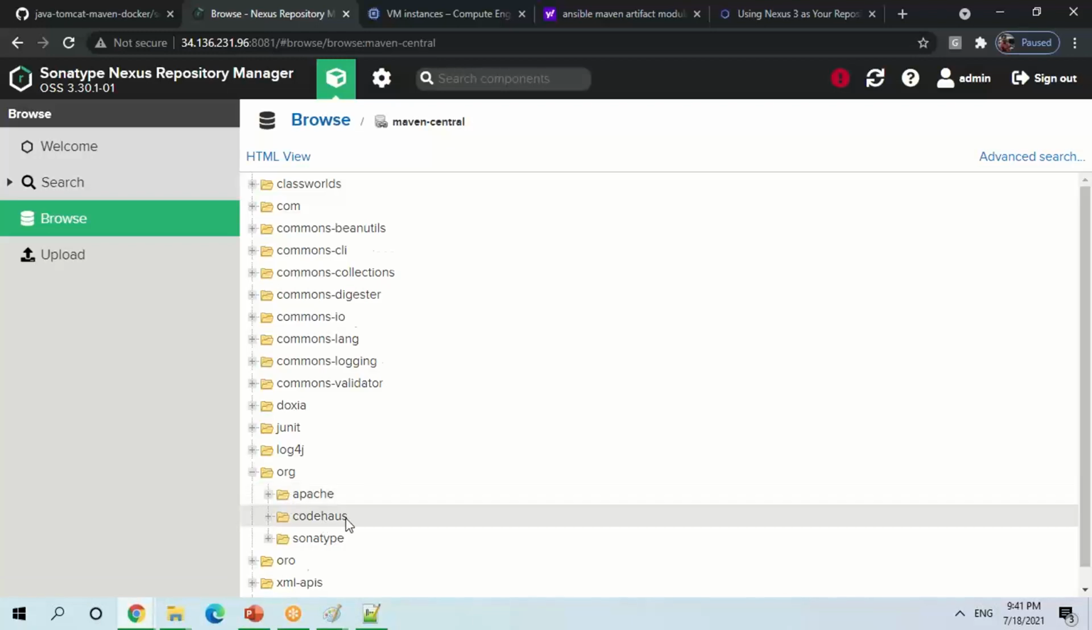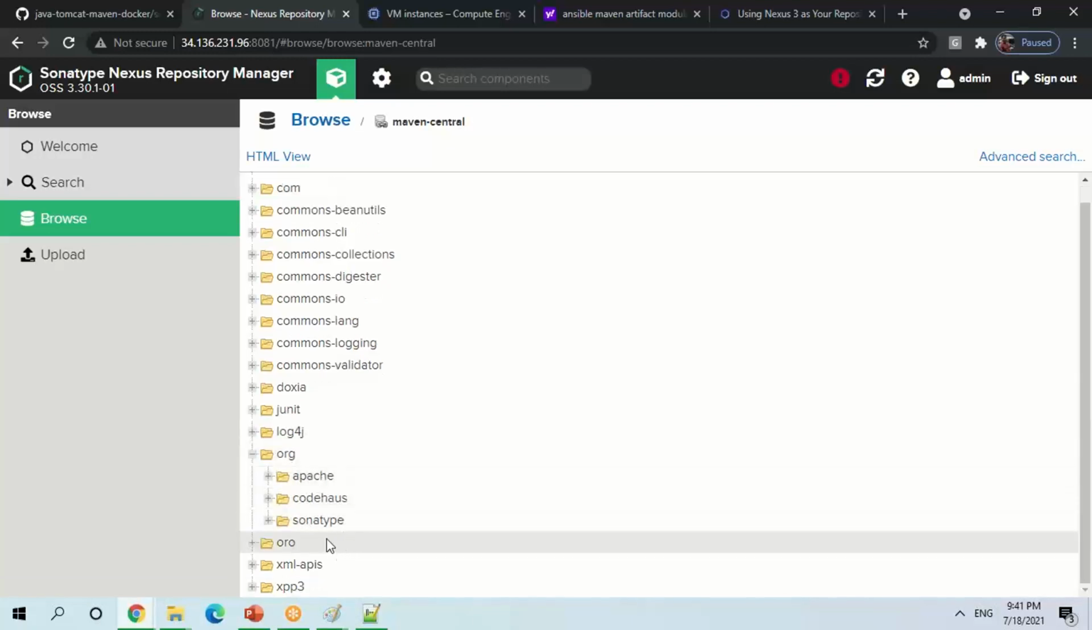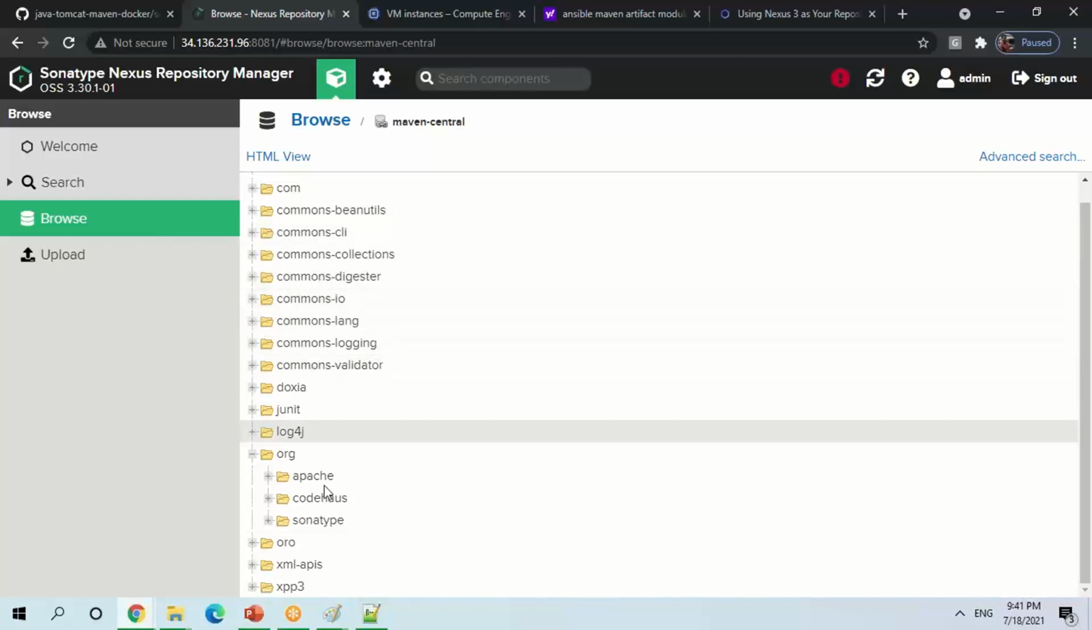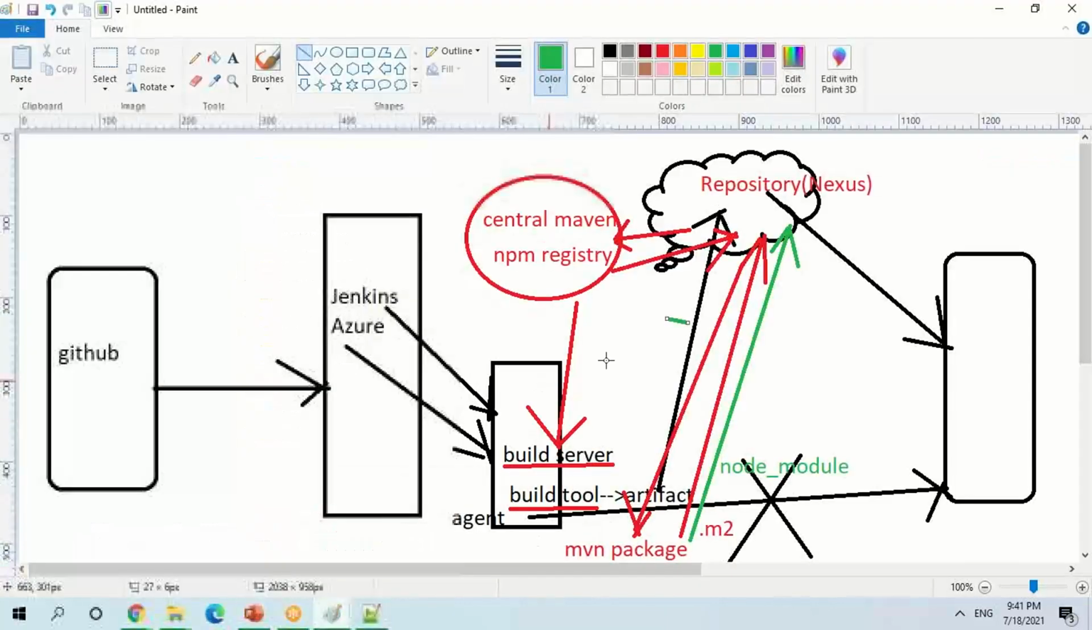See, that folder has already come. So how many folders are required? That will be, and from where is it coming? It is coming from the central Maven repository. It is keeping one copy and giving one copy back.